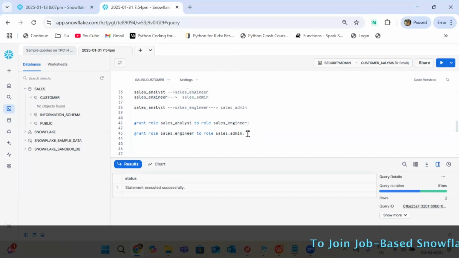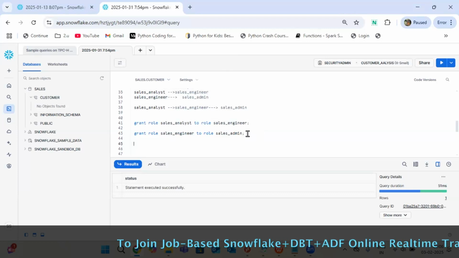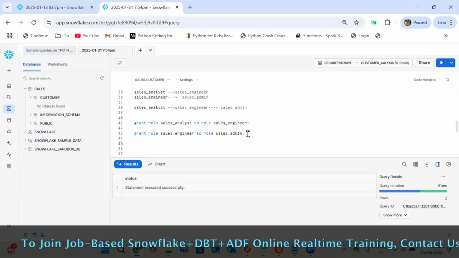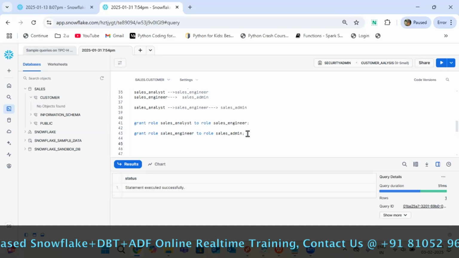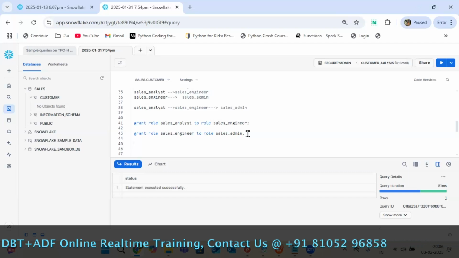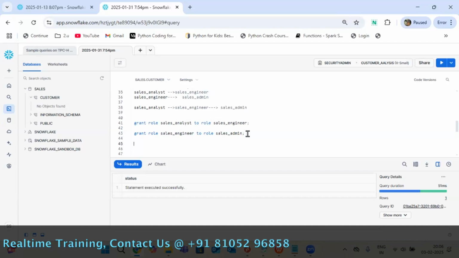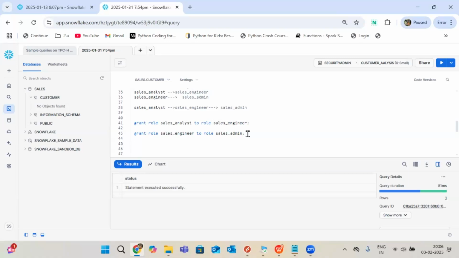One more thing: in real time, role names will be a combination of prod, dev, and UAT. Databases also will go with a combination of prod, dev, UAT. In the coming classes I'll explain that. Generally, naming convention basis we cannot decide; every project will not be the same. They will provide you the exact required access. No need to worry from your side. So let us continue with this now.